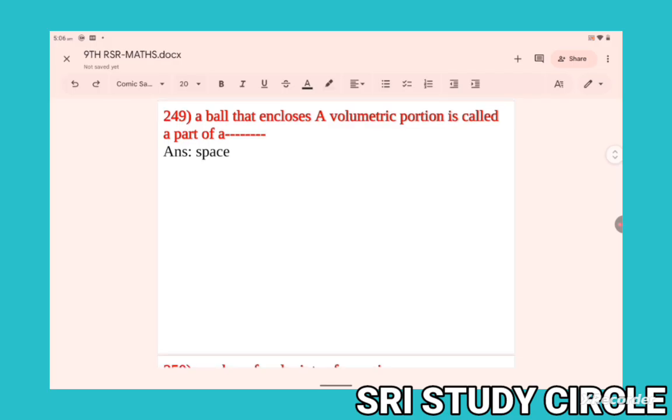A ball that encloses a volumetric portion is called part of space. What is known here? Space. A ball that encloses a volumetric portion is called part of space. Right. Next one.